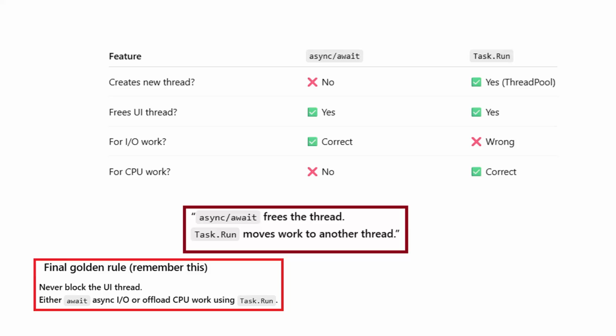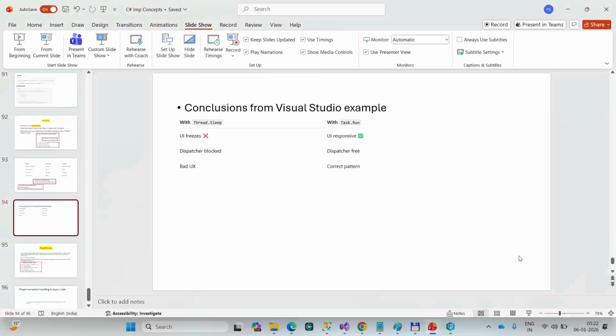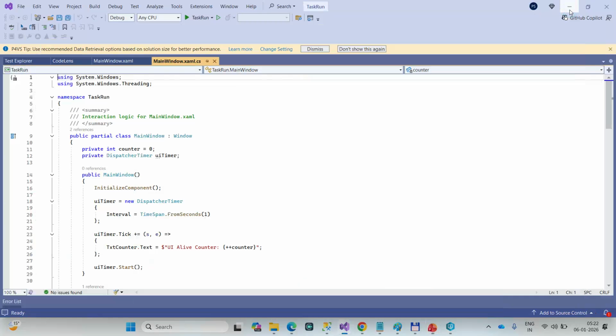In async and await, yes, the UI thread is completely freed, similar to what is done in Task.Run. For input output operations, we do async and await, and for CPU heavy work, we do Task.Run. The simple thing is async and await will simply free the thread, whereas Task.Run will move to another thread. The most important thing is UI threads should never be blocked. Conclusions will come a little later. Let us come to our practical.